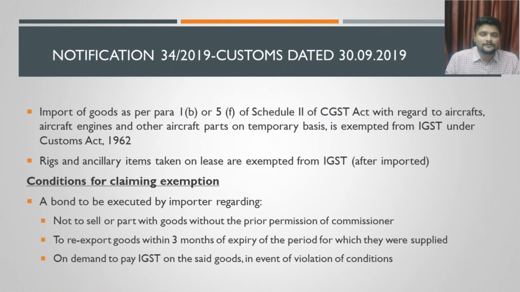Para 1B of schedule 2 of CGST Act says if there is any supply of items without transfer of title, without transfer of ownership on the items, it means what? You are getting the items on the basis of renting. See, there is no transfer of title here. It means that supply without transfer means the items are supplied on a rental basis. If the aircrafts are taken on rent and imported, it means what? It has been brought into India on temporary basis. As it is taken on rent, it is only on temporary basis.